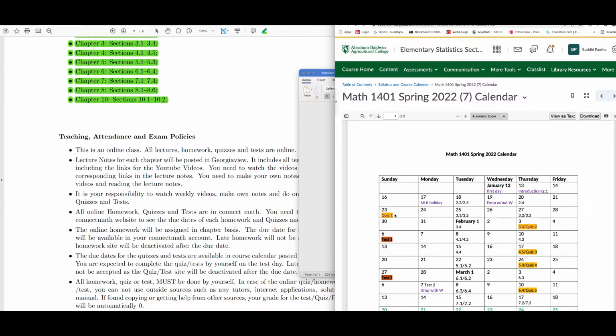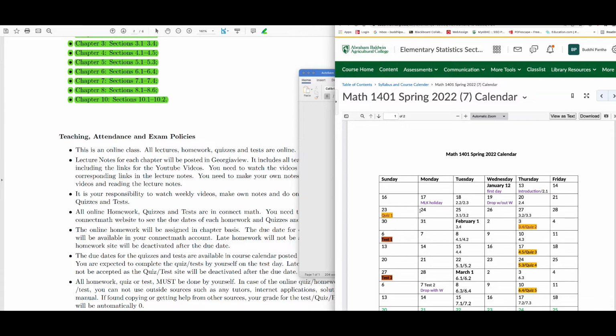You don't see quiz 1 today, so you should wait until January 23rd. On the morning of January 23rd, the quiz will be open and it will stay available all day. Similarly for the other quizzes and tests: the test will show up only on that day and stay there only that day, and then it will be closed in the evening or at midnight of that day. That's how we work.